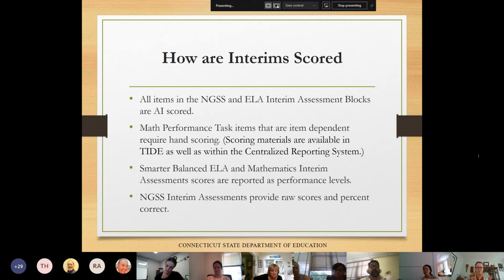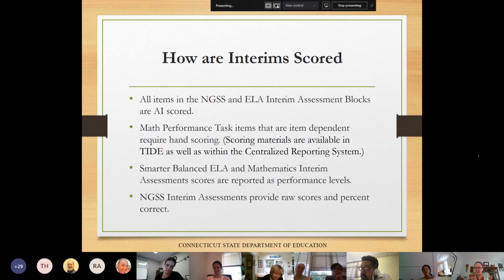The Smarter Balanced Interim Assessments report the scores as below standard, at or near, or above standard. So these performance levels are based on students' performance relative to the proficiency standards for items that are linked to a specific claim. This provides teachers with useful information about students' strengths and weaknesses.